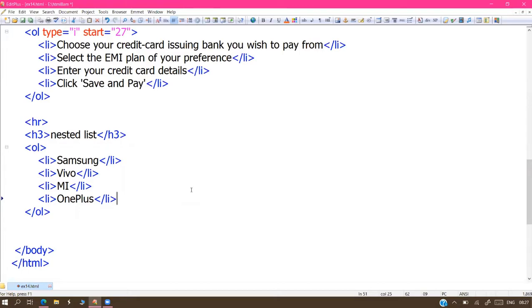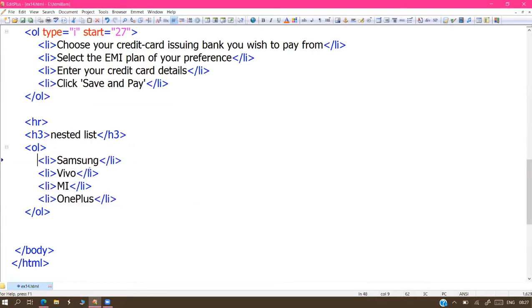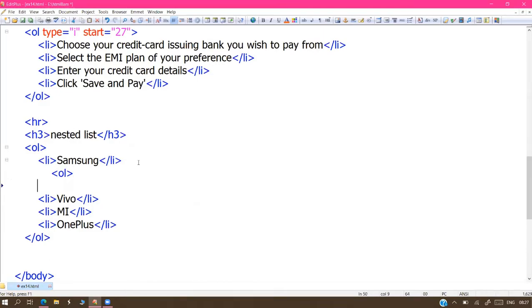These are the list of mobile brand names. All these are the brand names. Every brand inside, we have some list of models available. And that becomes the sub list. So we have to start one more OL tag here, at the bottom of the Samsung. Inside this OL tag again LIs come, and the list of the Samsung models.